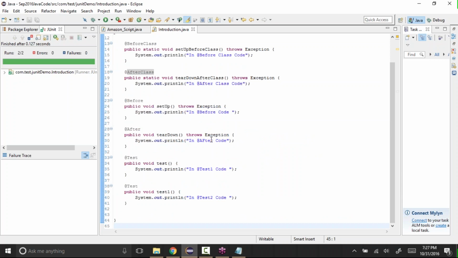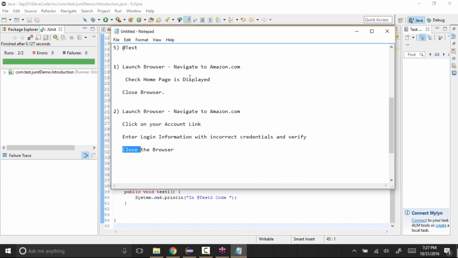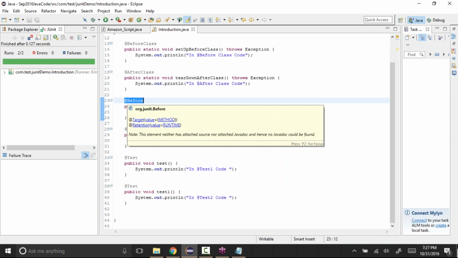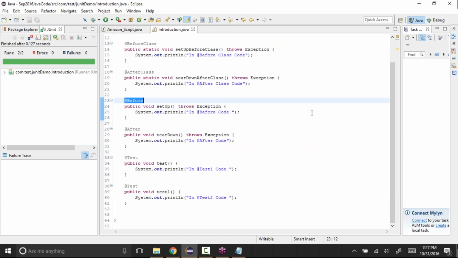In our class, all we want to do is launch the browser, verify something and close the browser. Launching we can do in this @Before. So before executing every test, I want to open the browser. To launch the browser, first we need to create the WebDriver object, because it's a web-based application and we want to open a browser and a URL in it.